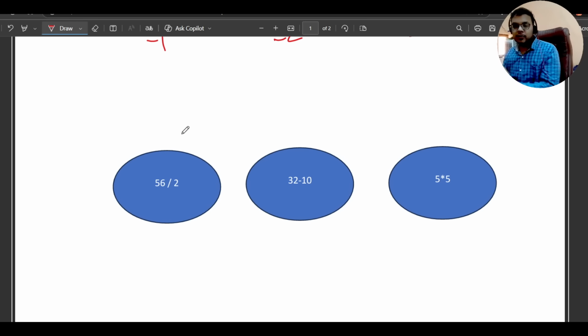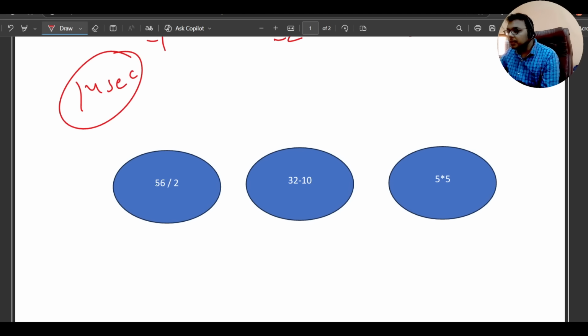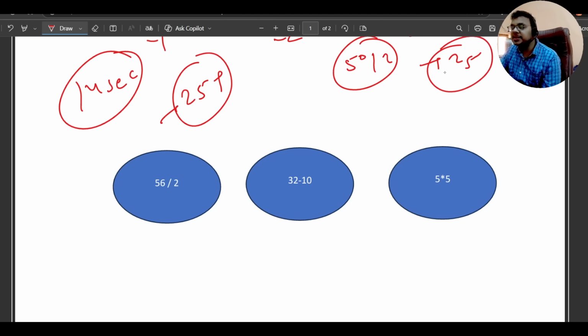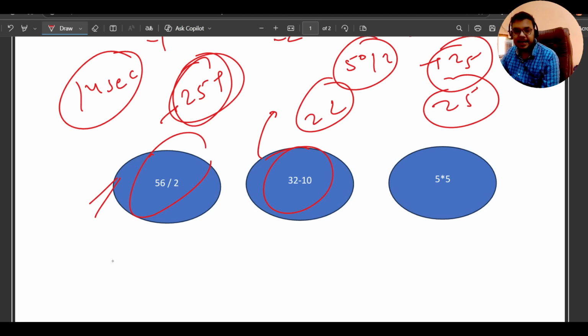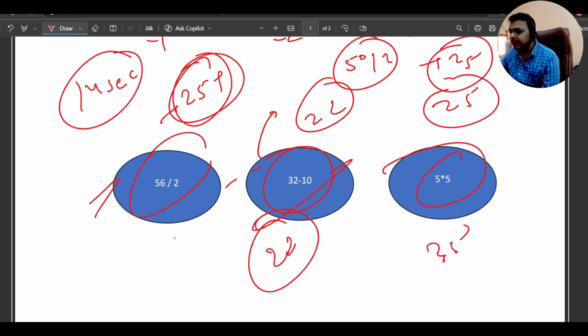So for example, this is your question and you will be getting only 14 seconds to solve this. So see here quickly, 56 divided by 2, maybe it will be something 25 plus. Because we all know 50 divided by 2 is 25. I'm just teaching you the quick calculation. 32 minus 10, it will be 22, and 5 multiplied by 5, it is 25. Now this is 25 plus, that means it will be the highest, this will be the lowest, and then the middle will be this. So we can choose like 32 minus 10, 22, then 25, and then 27.